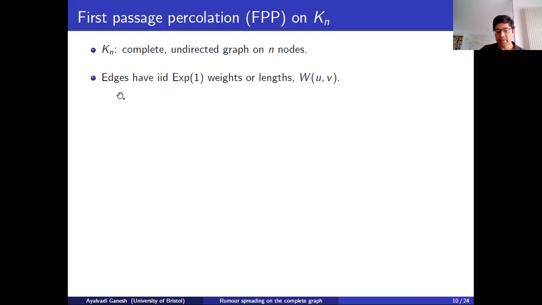Now I take this graph and I put weights on the edges. On each edge, I put a random weight with an exponential distribution with parameter 1. So think of the length or weight of an edge to be this random variable, which I'll denote W for weight, and I'm labeling the edge UV.